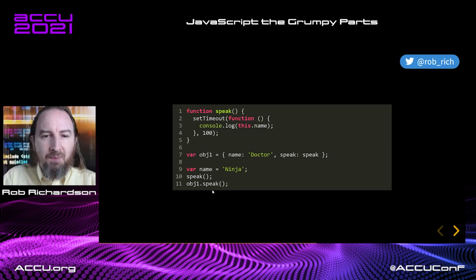When you do obj1.speak, we would expect that, right here, the thing to the left of the dot is obj1, so we get doctor. But when we create this new scope, now in this new scope, it isn't doctor, it's ninja. So we get ninja in both cases. That's not what we wanted. That's kind of weird. Yes, setTimeout creates a new scope. Now, when it creates a new scope, it gets the global scope or the scope that we assign it. So this did not behave the way we expected in this case.